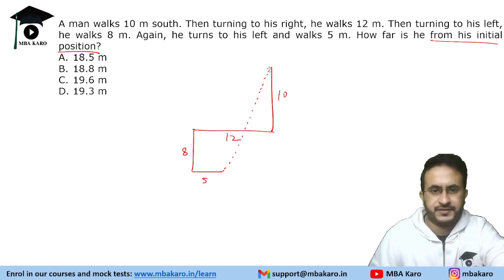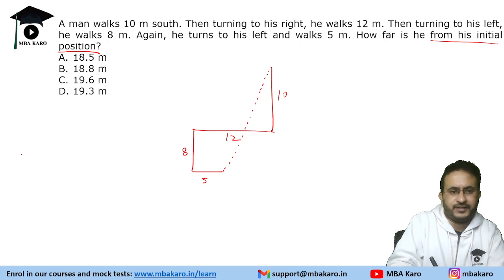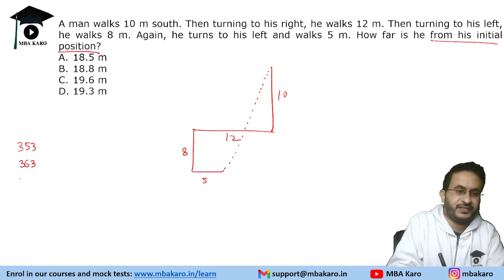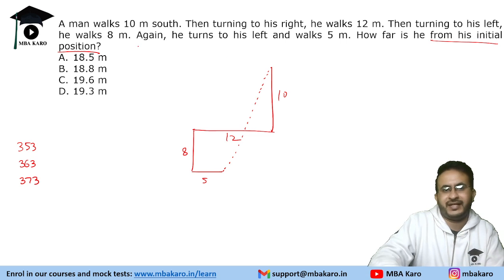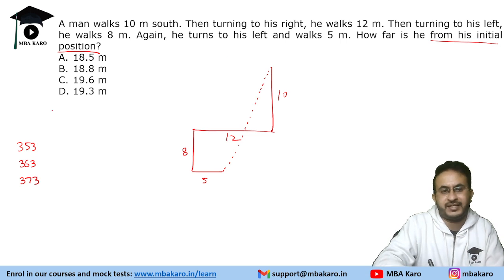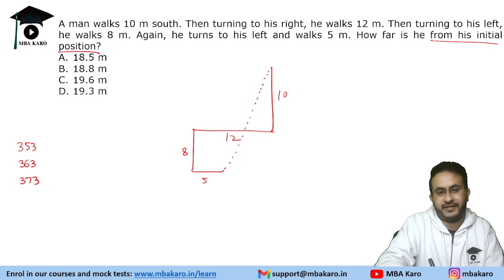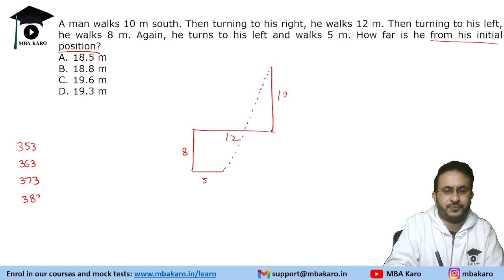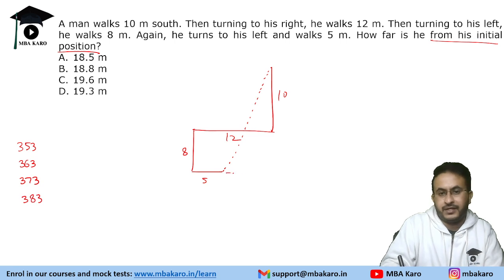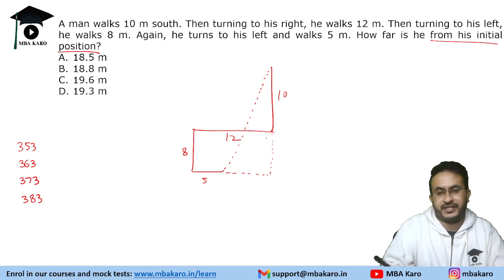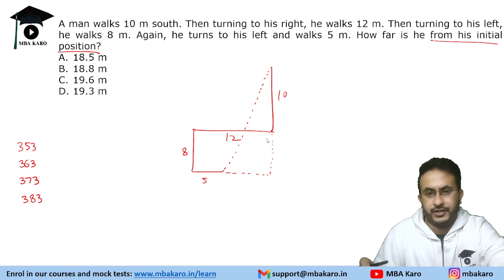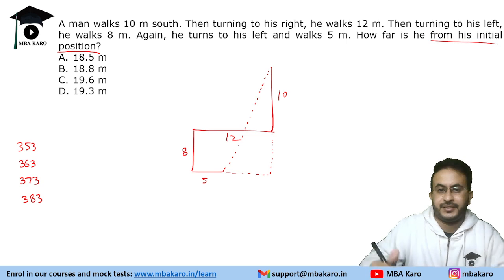However, the options that were present were like this: 353, 363, 373. I did not attempt it because I just saw the values in some meters and the values that were given were very large. Now, later on, when I solved the question, I realized what mistake they had made in the options. Okay, so let's see this question.